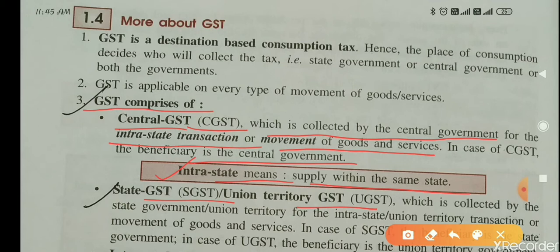That is a UP to UP transaction, so that is an intra-state transaction. In this transaction CGST will be applied, and SGST, State goods and services tax, will also be applied in this case. So that's why it is given that it is collected by the central government for intrastate transaction of goods and services.